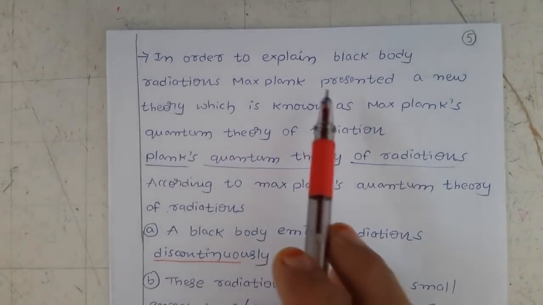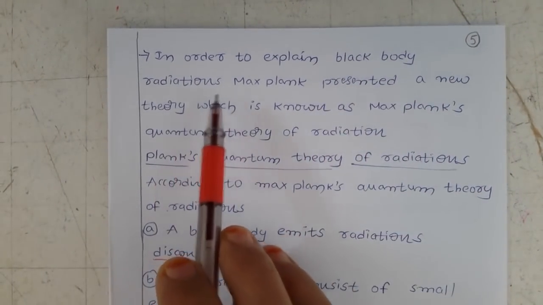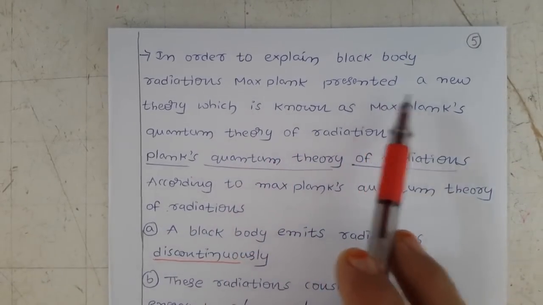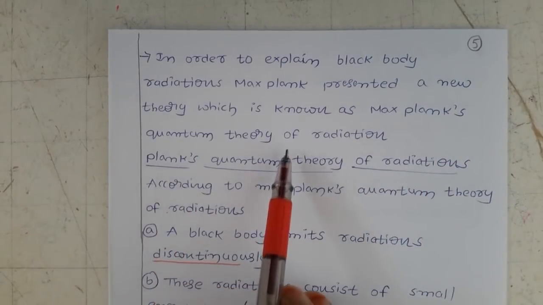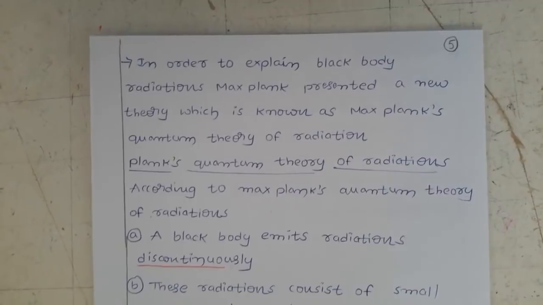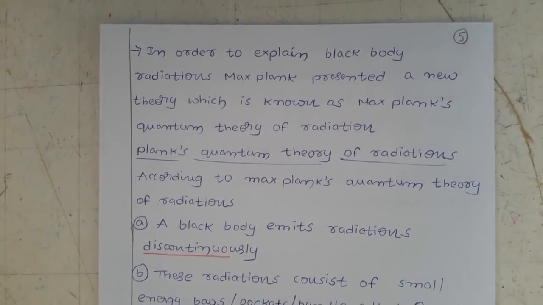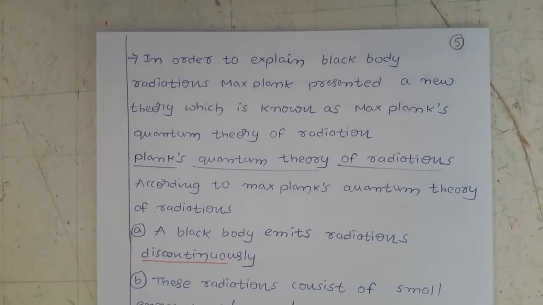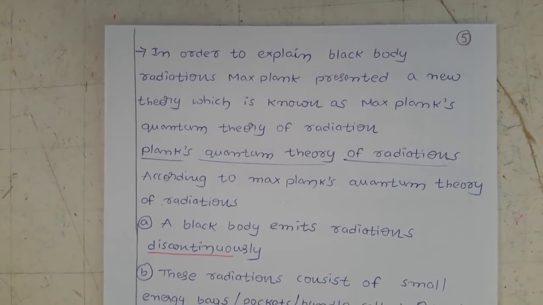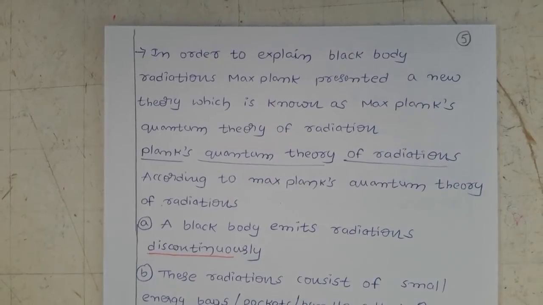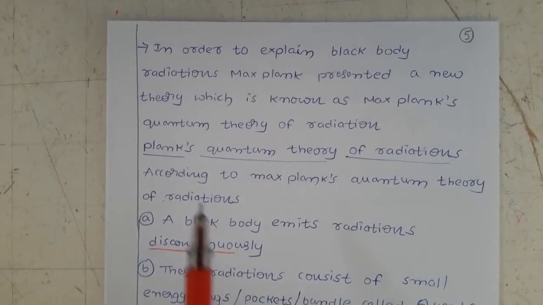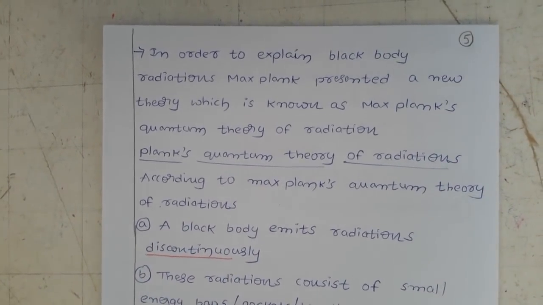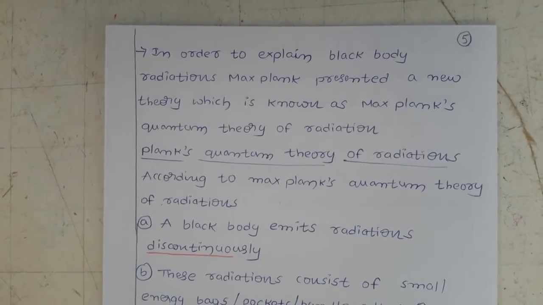So what happened next? In order to explain black body radiations, Max Planck proposed a new theory, which is known as Max Planck's quantum theory of radiation. We were not able to explain the results properly, isn't it? So to explain the results that came with the black body radiation, the scientist Max Planck proposed a theory that is known as Planck's quantum theory of radiations. Now, what are the postulates of this one?